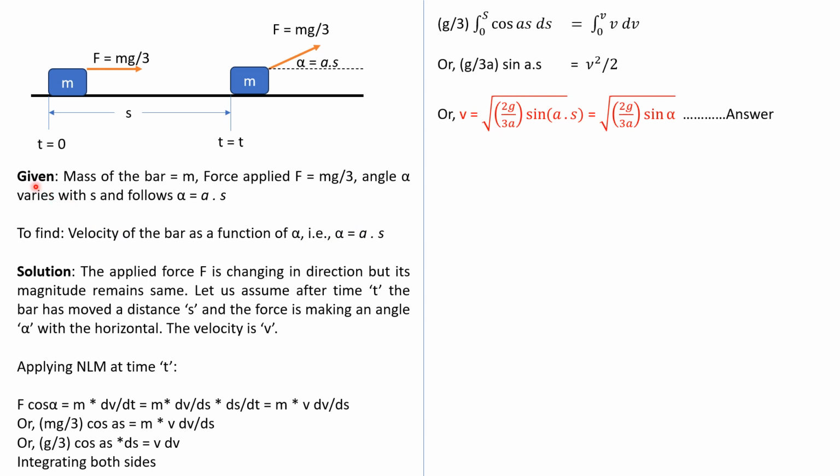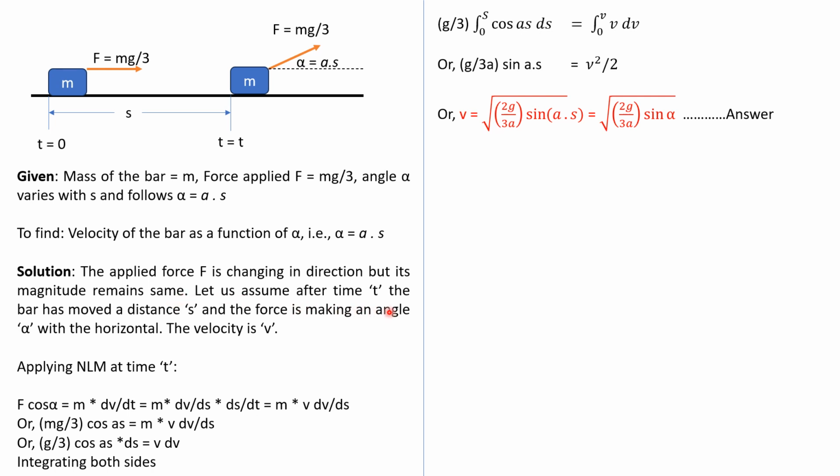So for your convenience, in the question it is given the mass of the bar is m, the force applied F is equal to mg by 3, so it is constant in magnitude. Only the force direction is changing with angle alpha, which is represented by the equation alpha is equal to a into s. So what is to be found? The velocity of the bar as a function of alpha. I've given a write-up here for you to understand in a better way. The applied force F is changing in direction, but its magnitude remains the same.